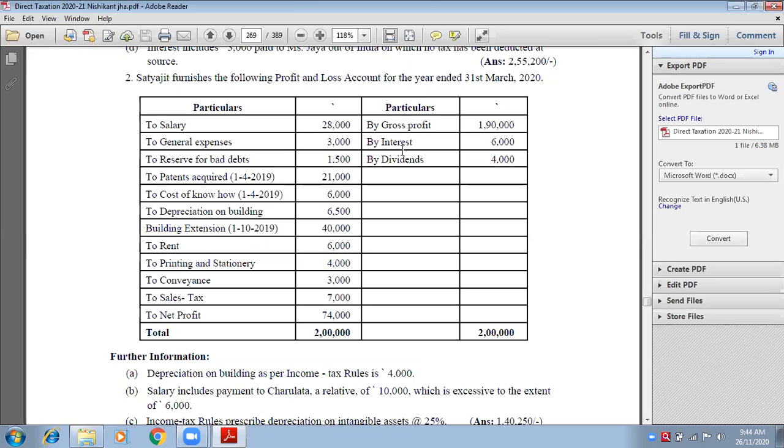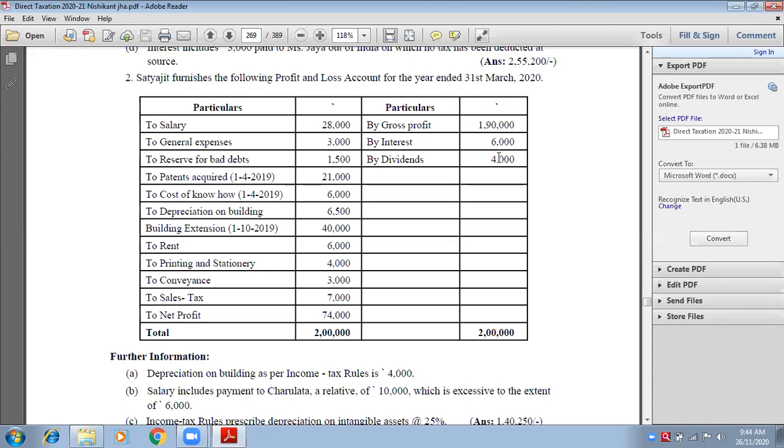So what are these incomes doing in the P&L that is related to business? We need to take them out from here. To take incomes out, we need to deduct. So it is less income from other heads. Write down interest 6,000 inner column, dividends 4,000 inner column.